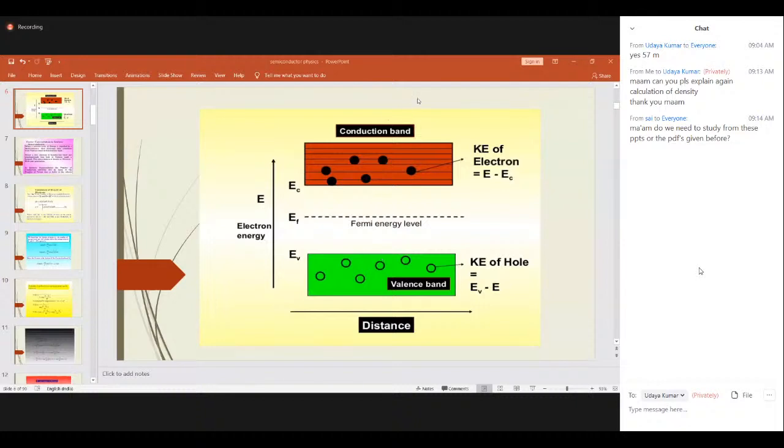Yes, yeah, that one slide I did not change actually. It is dark, so please go through it clearly after the class.